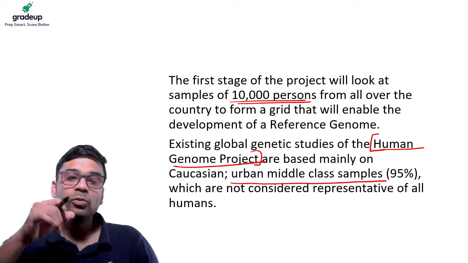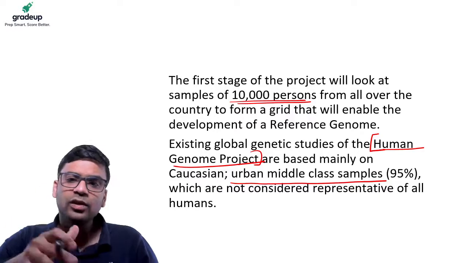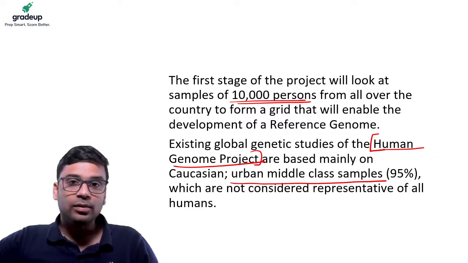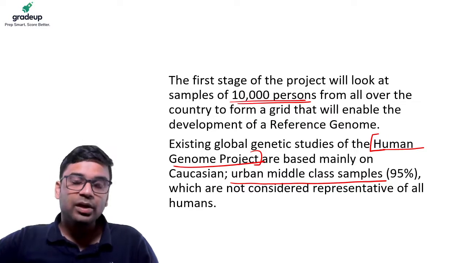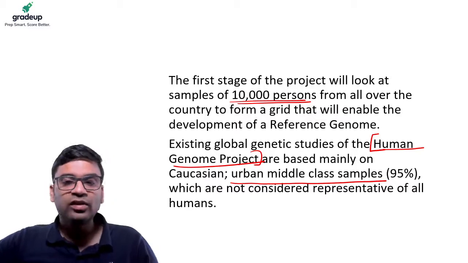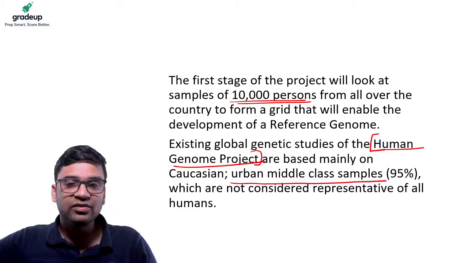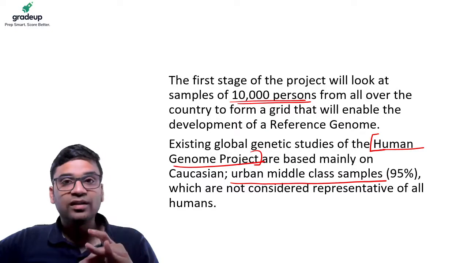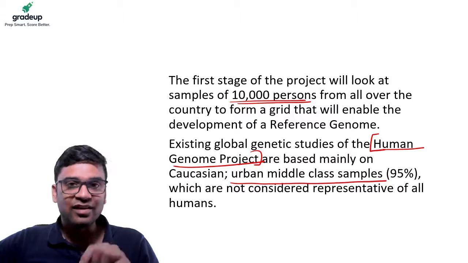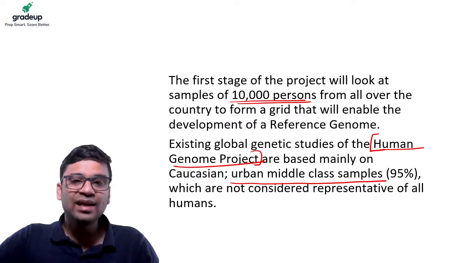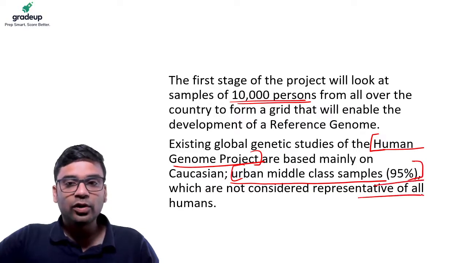But the problem with the Human Genome Project was that most of the people in it were Caucasian. That means they were white people. But in India, we have a Caucasian element also, but we have many other races. We have the Caucasian race, we have the Negrito race, we have the Mongoloid race. So different race mixtures we have in India. And they had considered in the Human Genome Project mainly urban middle class samples. So it is not representative of all human beings.